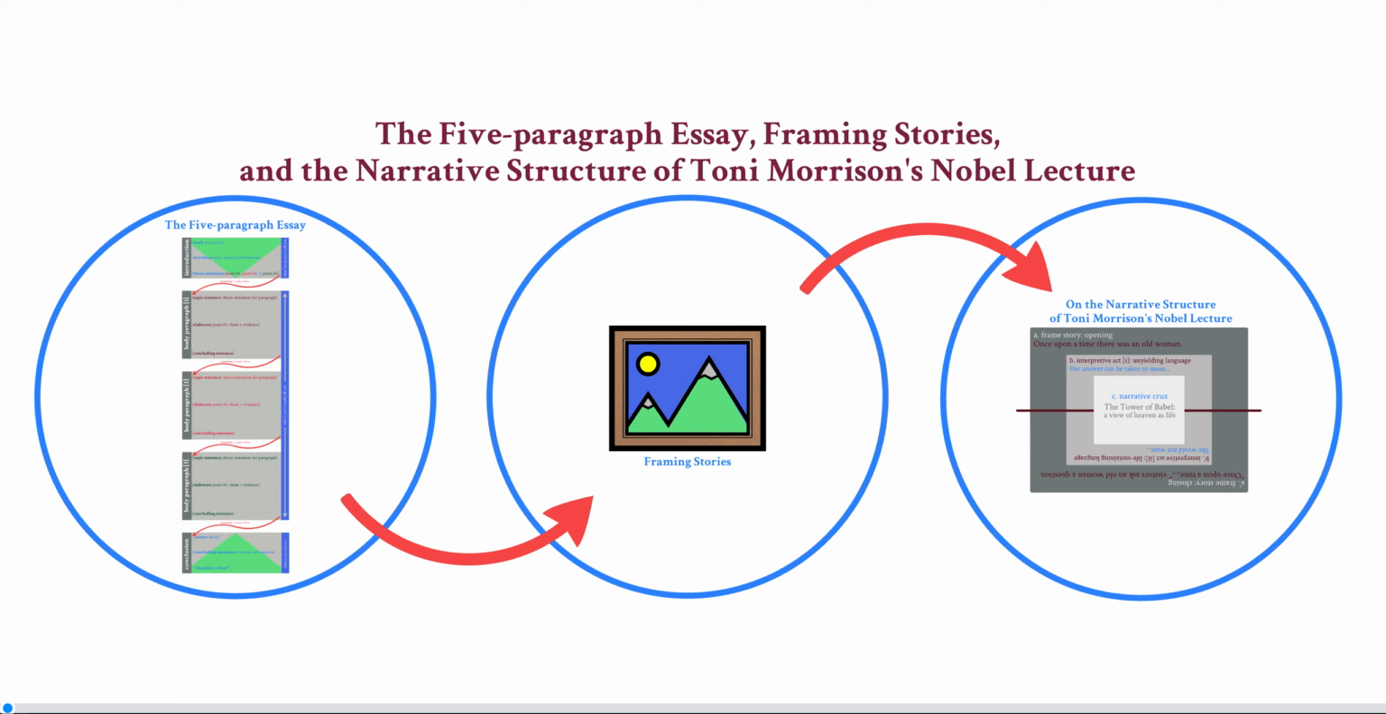In this presentation, I'm going to be talking about a couple of different types of narrative structures. The 5-paragraph essay, which many of you are likely familiar with because it's taught all the way, in many cases, from elementary school into college, because it's really simple, and another one called framing stories, and I'll talk about that in just 1 minute.